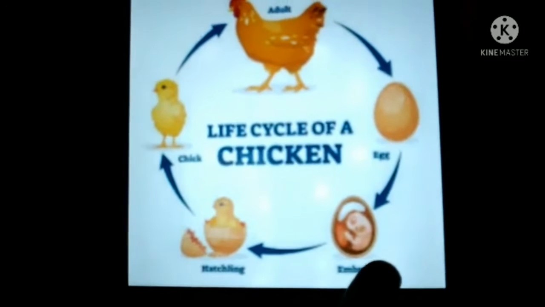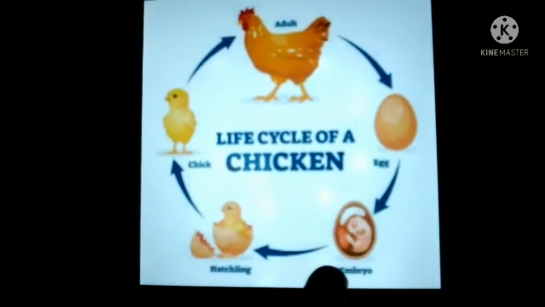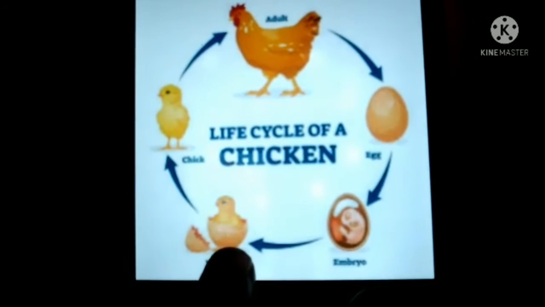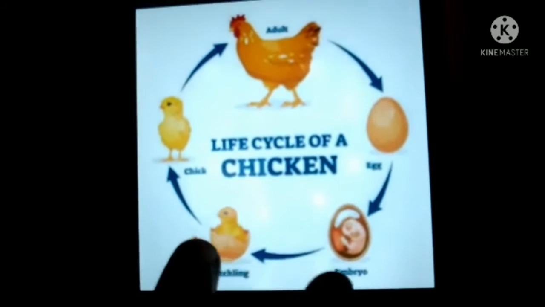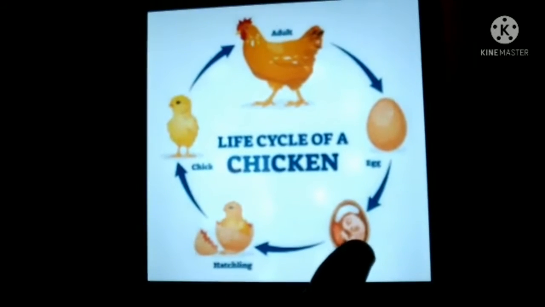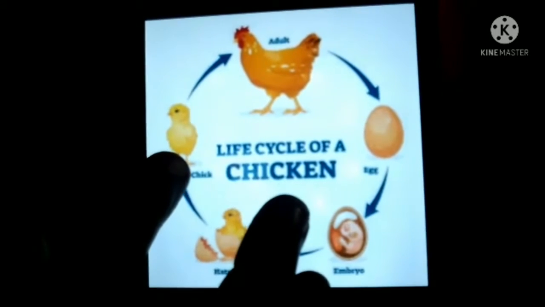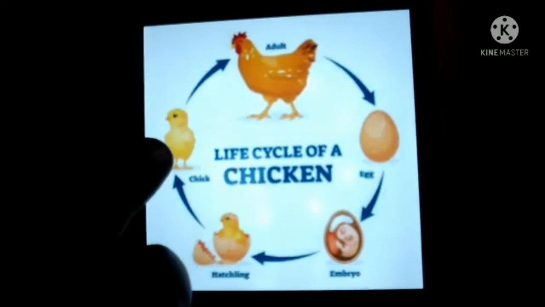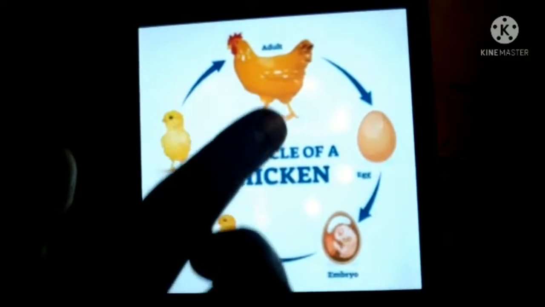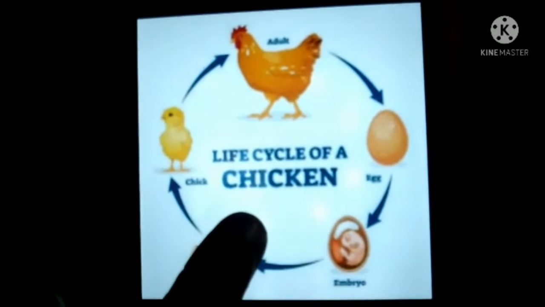When the hen sits on it, it keeps it warm and it hatches. It needs 21 days to hatch. Then it needs more than 3 months for the chick to become an adult. So this we call the life cycle of a chicken.